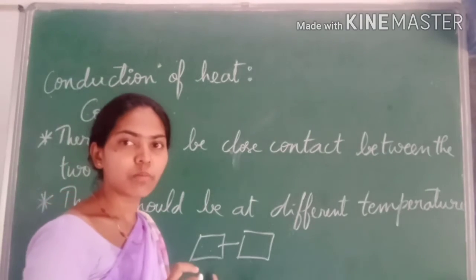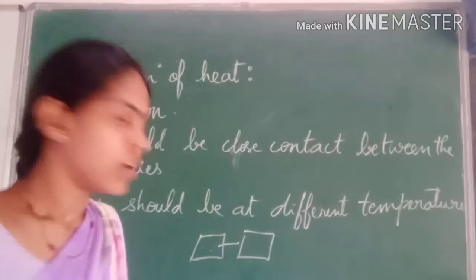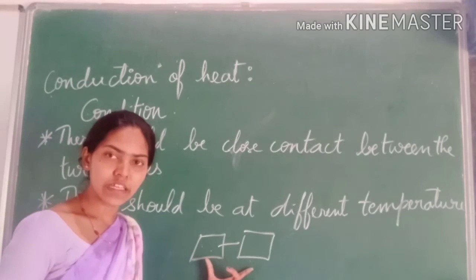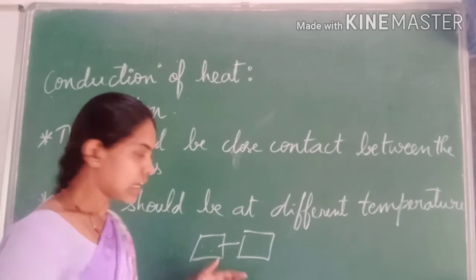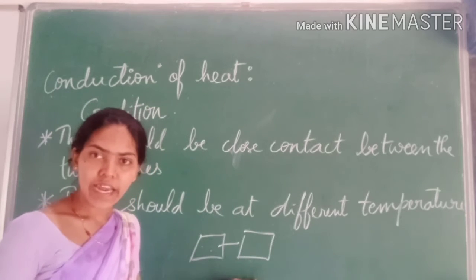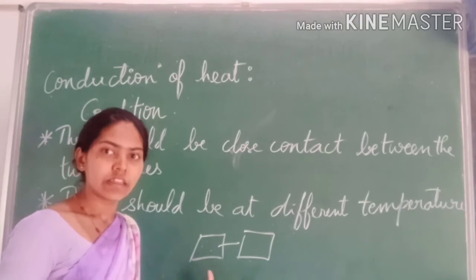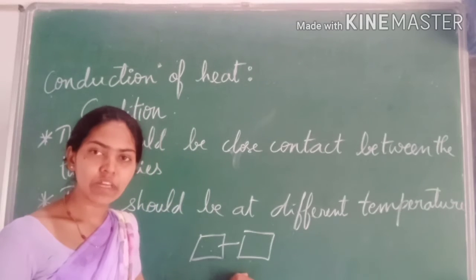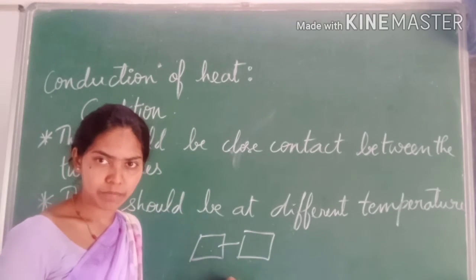Thereafter, there is no more conduction of heat. Whenever these two bodies attain the same temperature after transfer of heat, the transfer of heat will be stopped at that time.